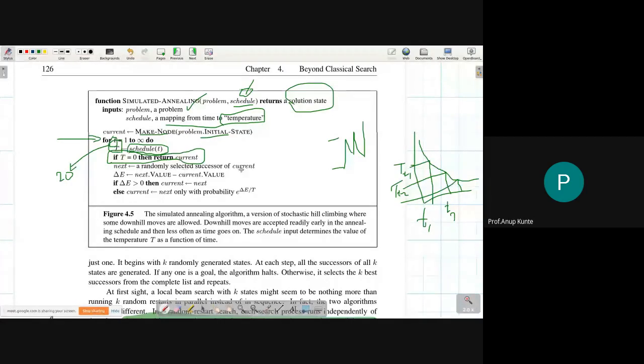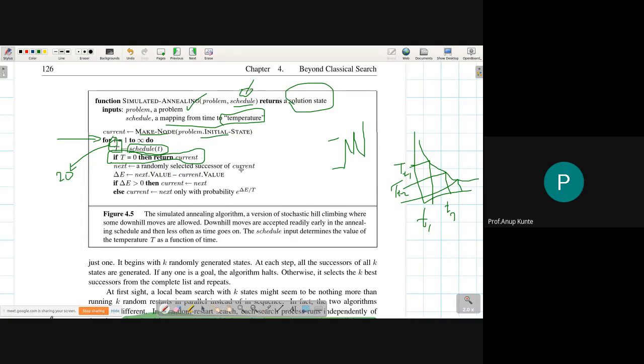Successor of current node जो है मैं वो randomly select करूंगा, मुझे next node मिल जाएगा. So out of the states in the state space, जैसा random walk करता था, मैं किसी भी एक state को कह दूंगा you are my next state. Now we have two states: there is a current state, there is a next state. We will calculate delta E, evaluation function का जो next state का value है उसमें से मैं current state का value subtract करूंगा. ये हो गया मेरा delta E.